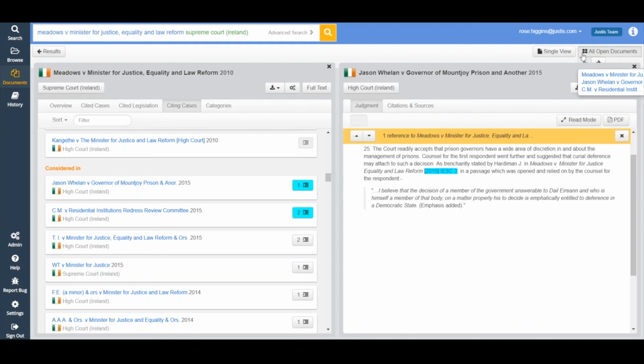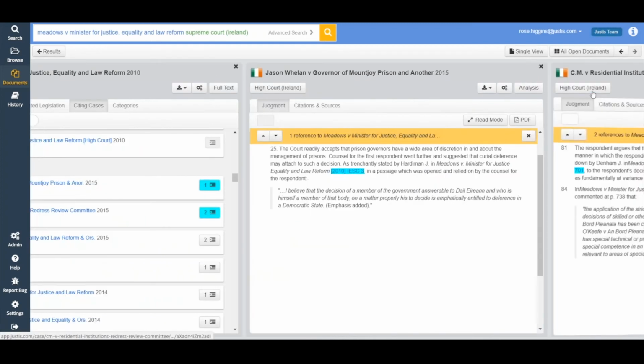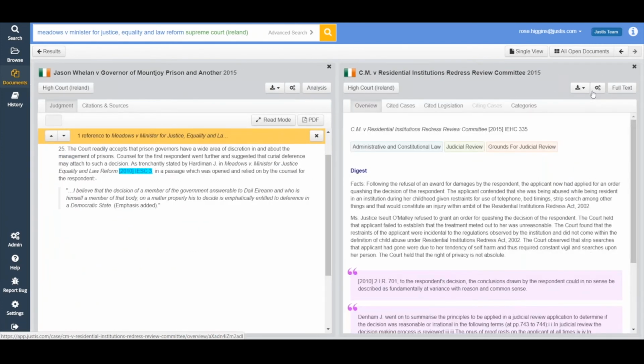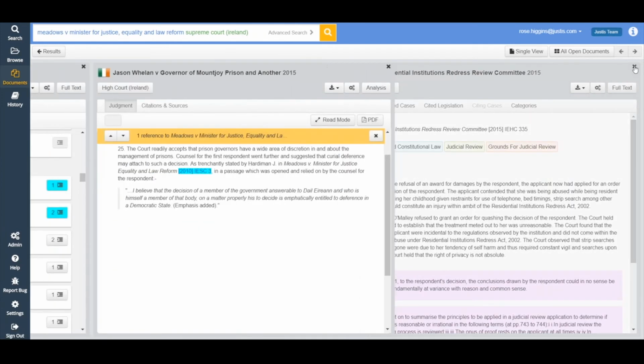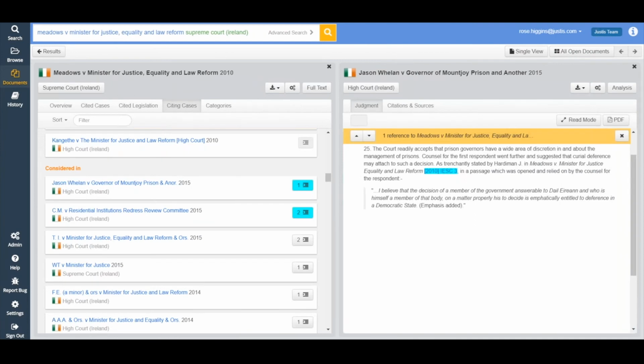Whereas the Jason Whelan case, we're looking at the judgment, we're looking at the full text. I can change that view if I wanted to. So I'm looking at the full text of Jason Whelan. If I wanted to also look at the full text of the Meadows case, click on full text and it flips the pane around so that I'm now looking at the full text of the Meadows case. You can see that the button that did say full text now says analysis because I'm looking at the full text. If I wanted to look at the analysis, click that and it'll flip back round.